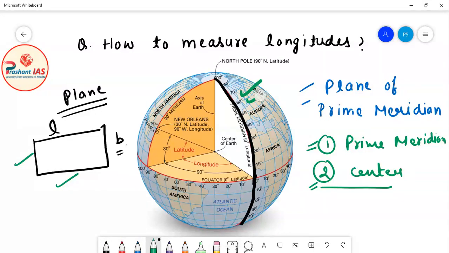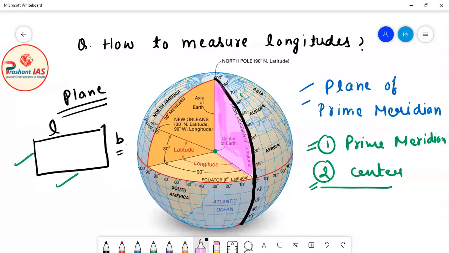Now where is the center of the earth? I am highlighting the center in green color. So this is the center of the earth. Now we have to imagine a plane which is passing through this prime meridian and also the center of the earth. If you observe carefully, you will find that this portion which I am highlighting in light pink color is the plane of prime meridian. This portion actually represents the plane of prime meridian.